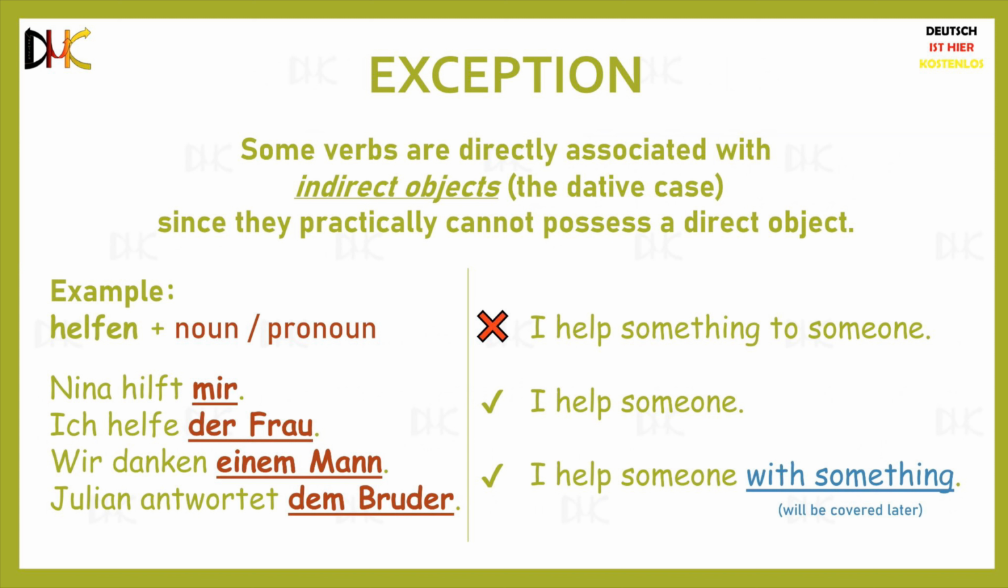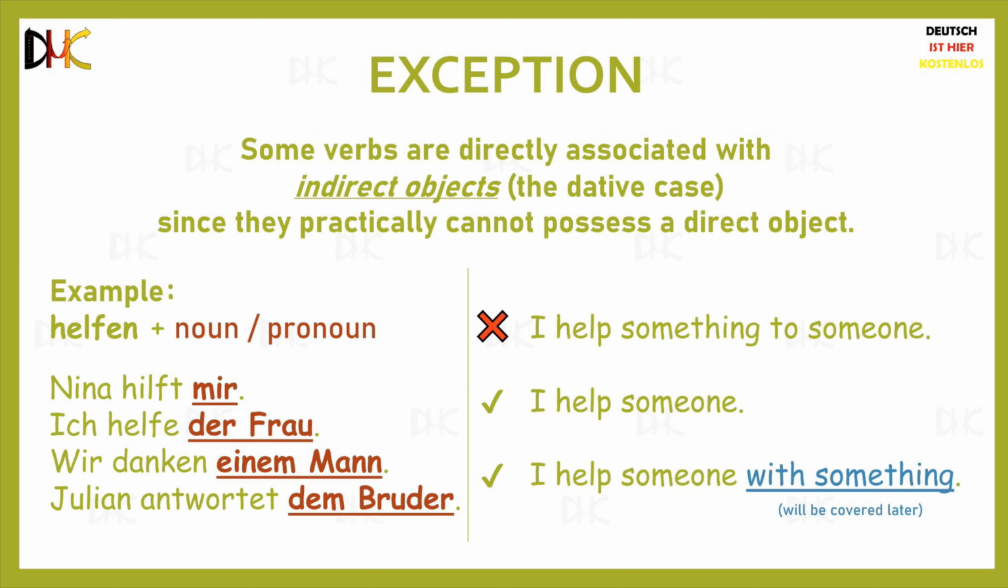The thing that you are helping the person with is another thing altogether, which if you want to describe, you would say something like, I help someone with something. This sentence uses the preposition with, and we have not covered prepositions in German yet, so we will get into this in a future lesson. For now, you can just use helfen along with the dative case and forget about the thing that you will be helping that person with.